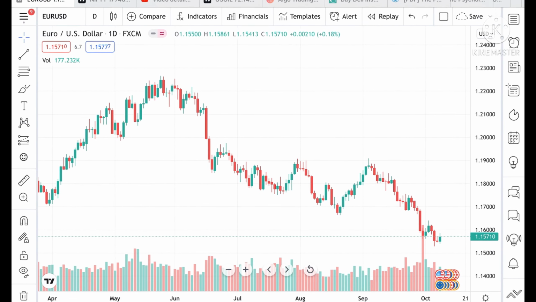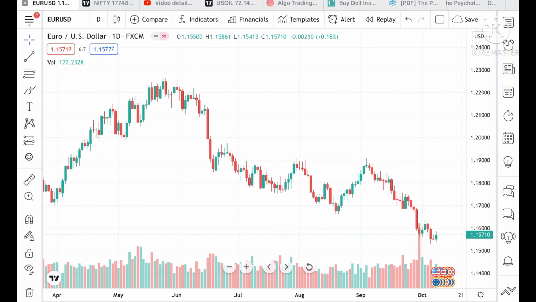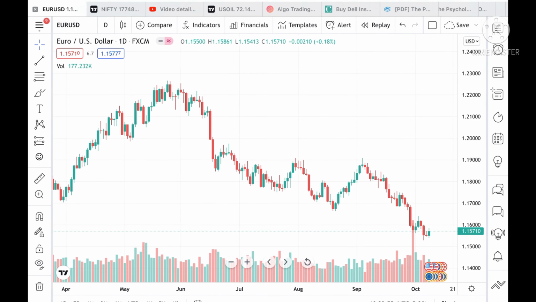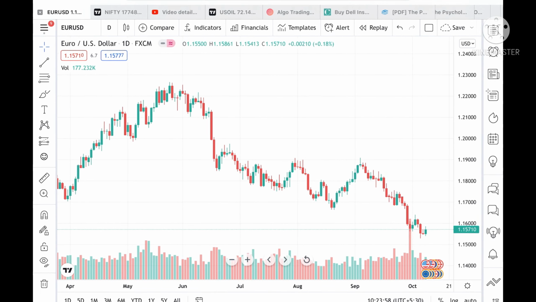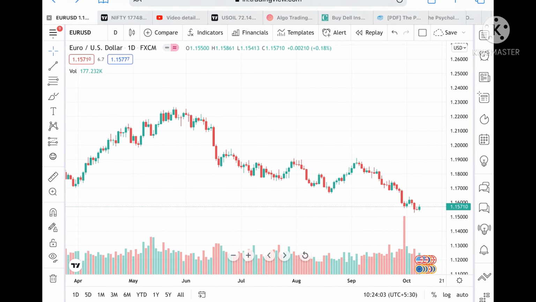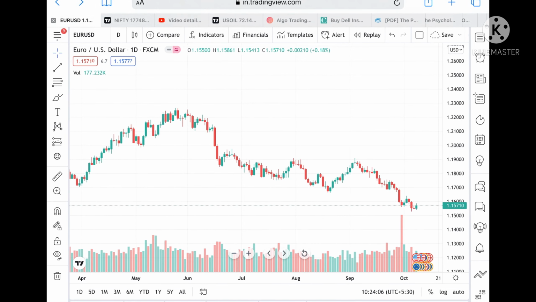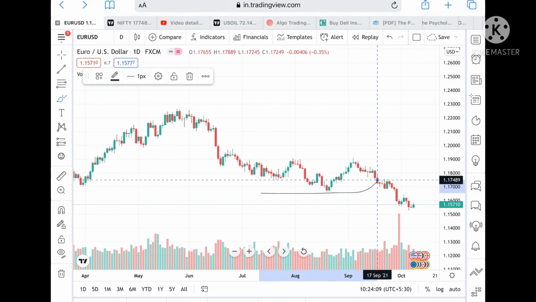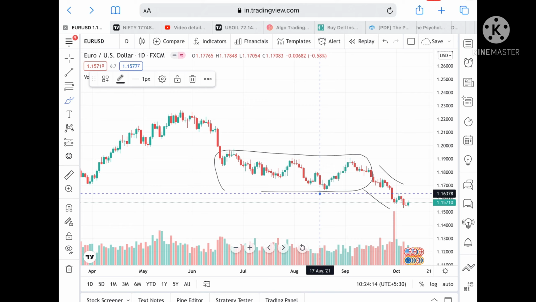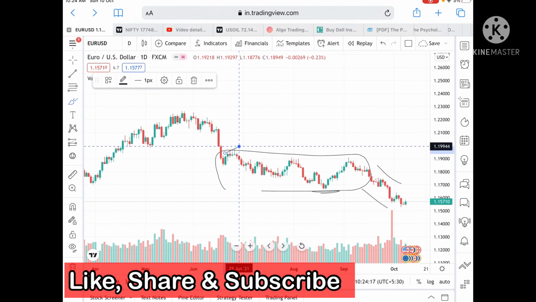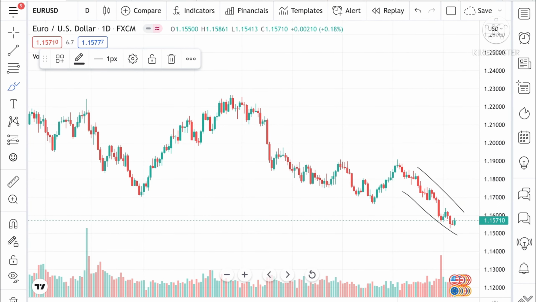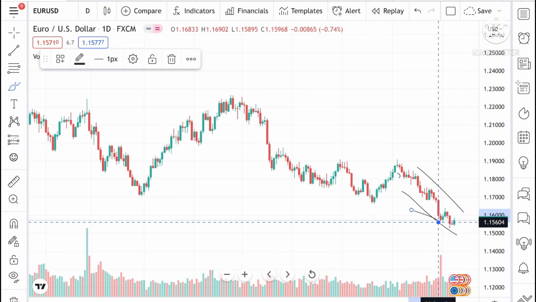So today in this video I will tell you how Euro USD, USD CAD, USD JPY and USD CHF have moved in the last week and how they can move in the next week. If you look at this chart of Euro USD, we can see there is a continuous downtrend in the Euro USD prices. It was moving in this particular range, and from that range it has come down, the range has broken, and it has moved. We have seen a downtrend continuously from the month of September.